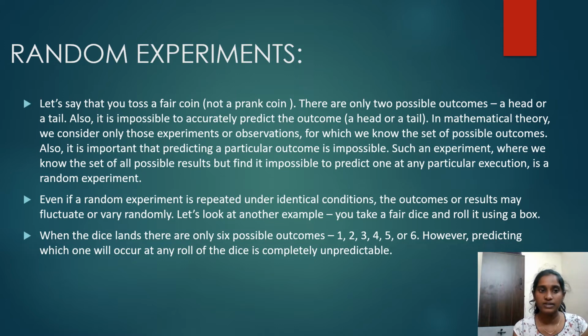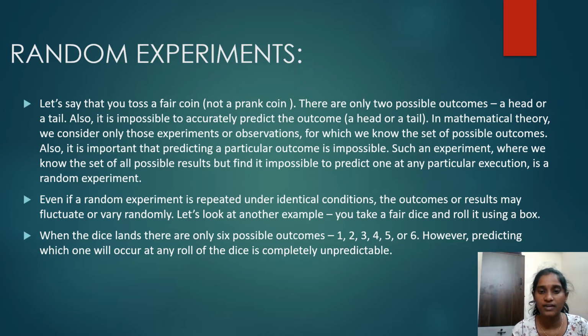In mathematical theory, we consider only those experiments or observations for which we know the set of possible outcomes. Also, it is important that predicting a particular outcome is impossible. Such an experiment, where we know the set of all the possible results but find it impossible to predict one at any particular execution, is a random experiment. Even if a random experiment is repeated under identical conditions, the outcomes or results may fluctuate or vary randomly.